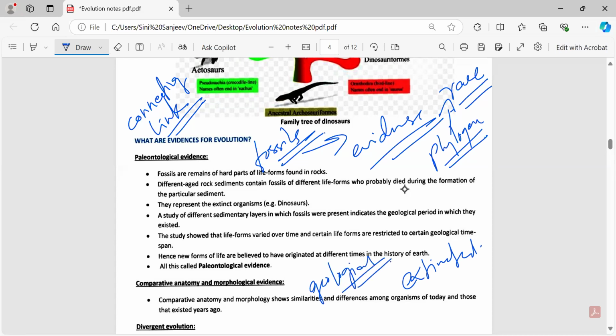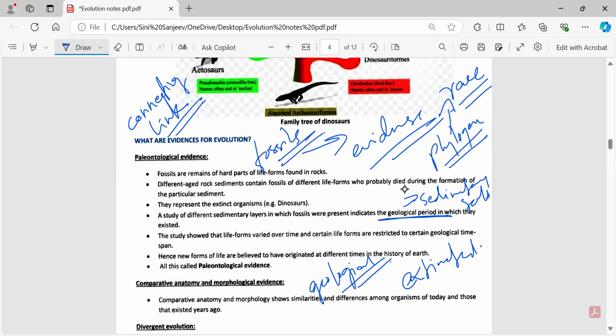Now, what is geology? Geology is nothing but the study of rocks, soil, and everything which is present on the earth. Specifically, the geological period deals with sedimentary rocks. Different types of rocks you have, right? So if you want to study the geological era, or the ancient time, whatever happened, you need to know about the sedimentary rock layers.